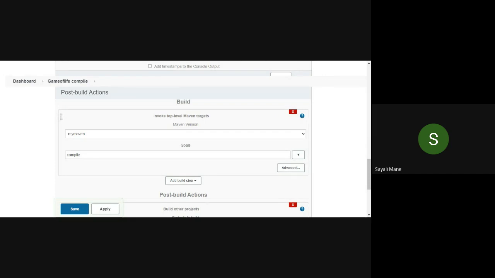Add build step. Select invoke top level Maven targets. This one. In the Maven version, click on MyMaven and your goal should be compile. After that, click on the save button.